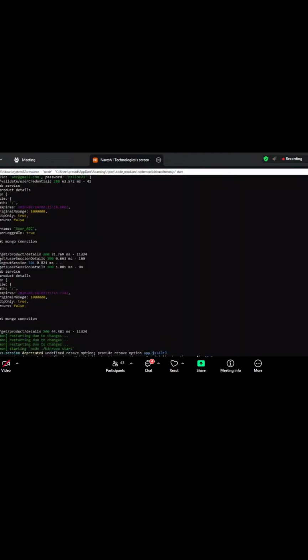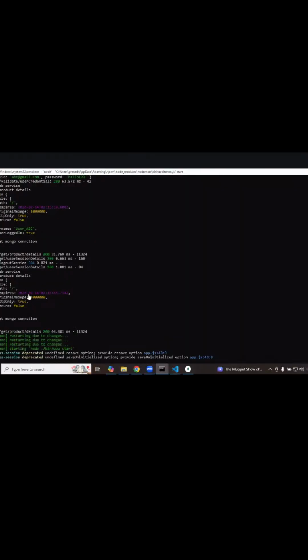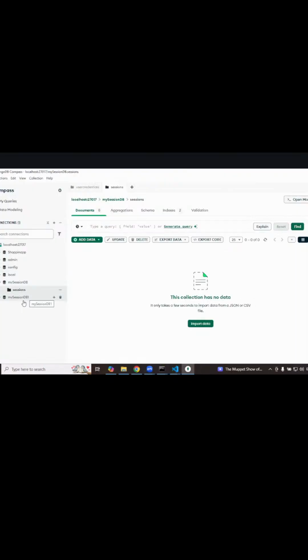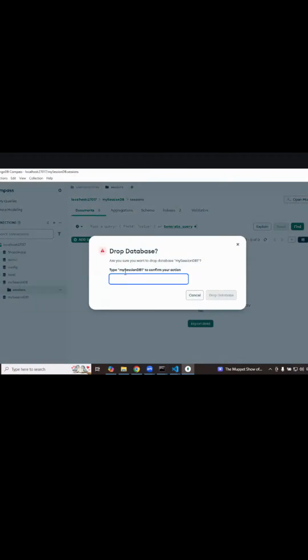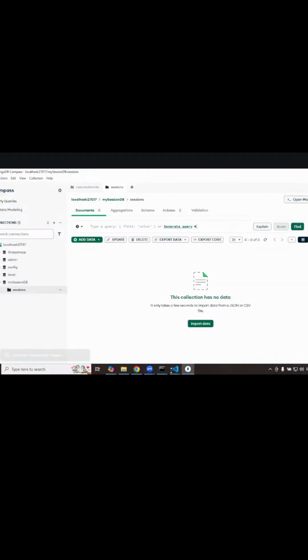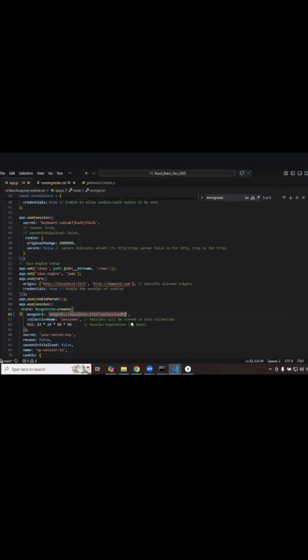Whenever the server starts and I reload the page, you see my session DB got created. If it is not there, it will automatically create it. If it is existing, it will make use of it. Clear? Any other questions?